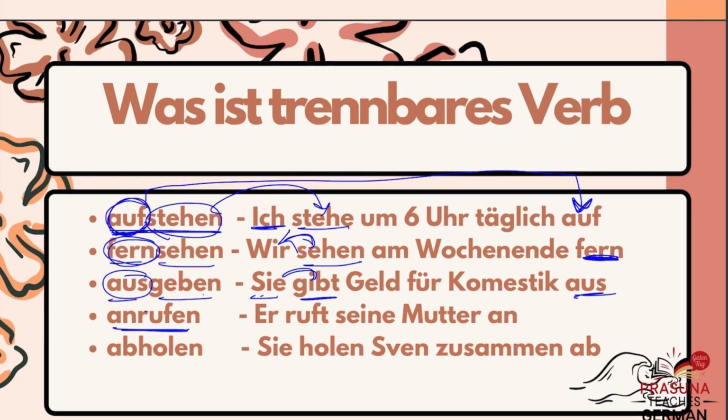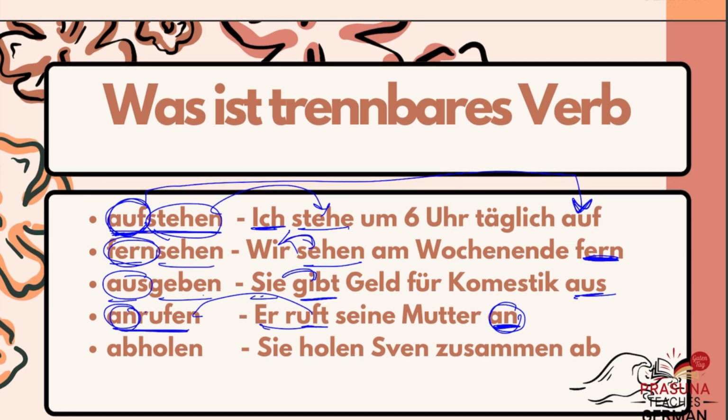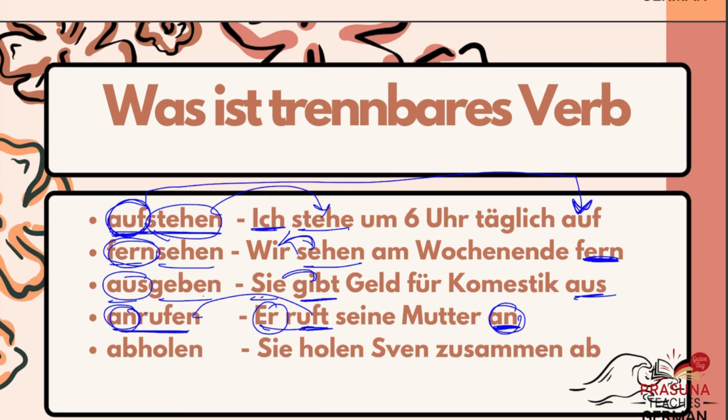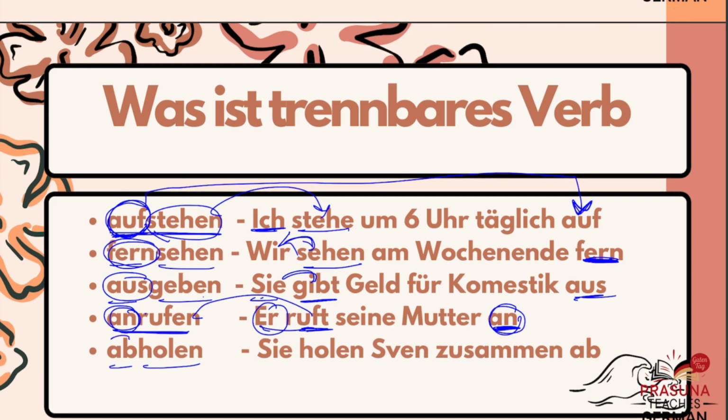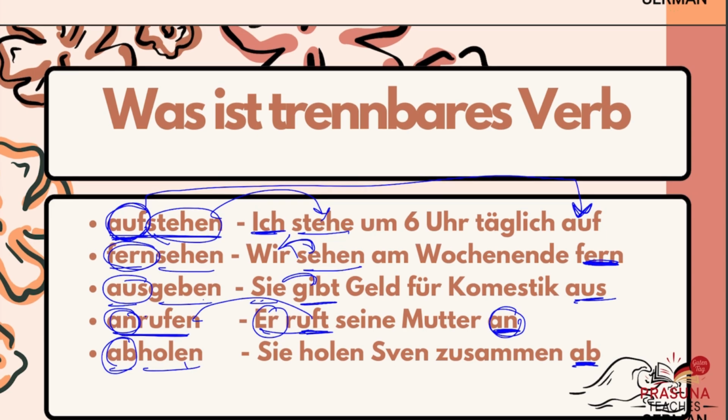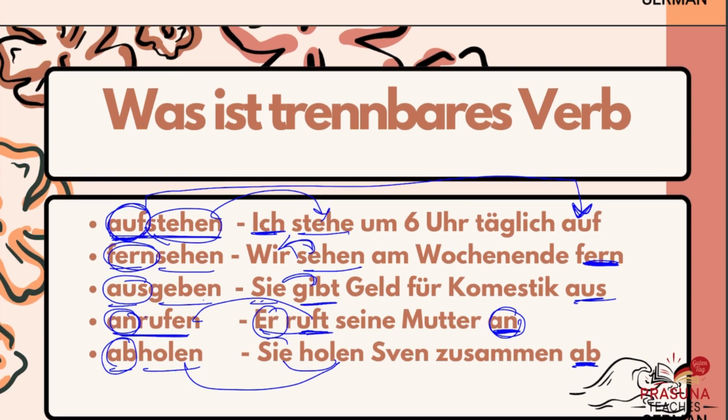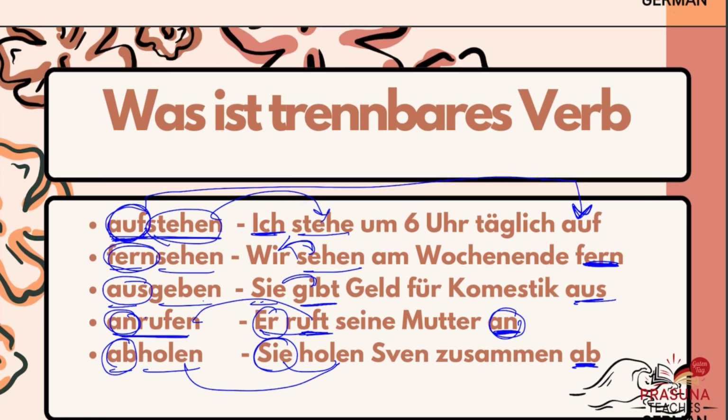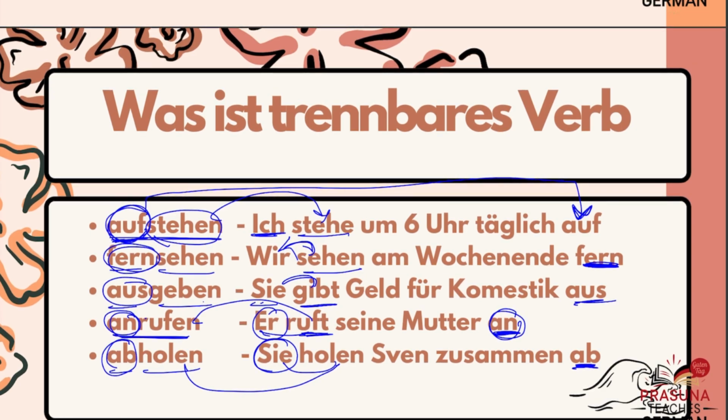Anrufen is to call. An won't be a part of the conjugation. It will stay at the end of the statement. Rufen is conjugated according to the subject. So, er is the subject. Er ruft seine Mutter an. He calls his mother. Abholen is to pick up. Ab will not be part of the conjugation. It will stay at the end of the statement. Holen is conjugated with respect to the subject. You pick up Sven together. Sie holen Sven zusammen ab.